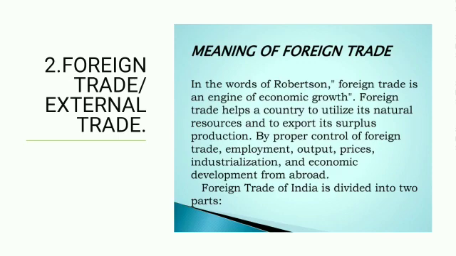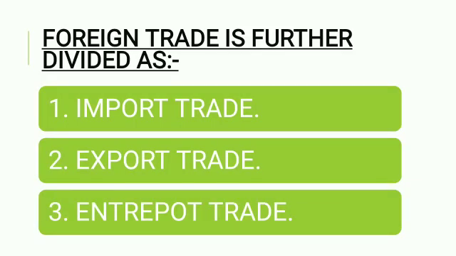So when the boundaries of two different countries are crossed, different currencies are used. As I told you, home trade is conducted with a local currency. Clear? I had given you the example of Kerala and Delhi, but in this case two different currencies are there. For example, in India we use the rupee, and what about America? In America we are using dollars. So ultimately there are two different currencies. Then it is further divided into three categories: number one, import trade, export trade, entrepot trade.